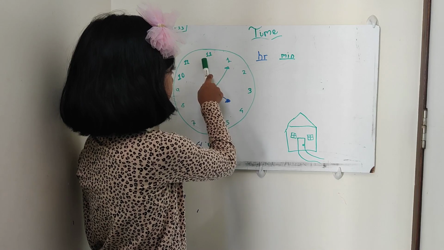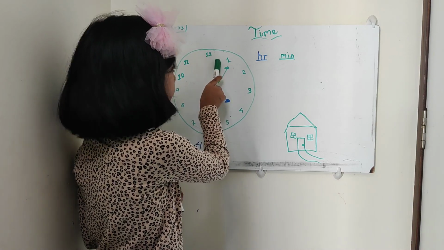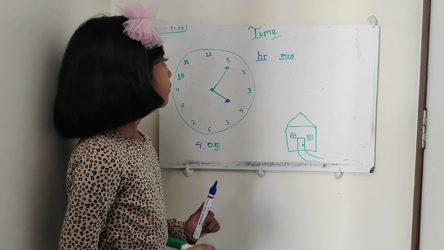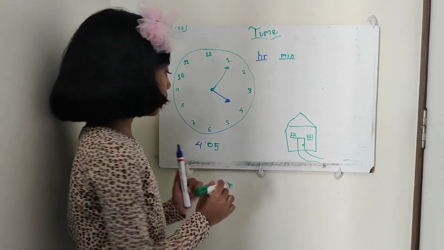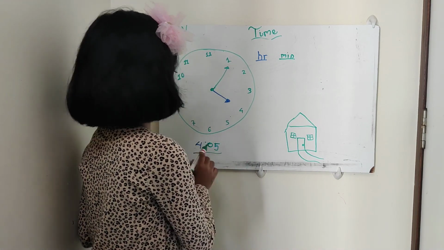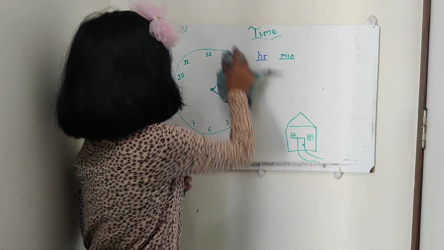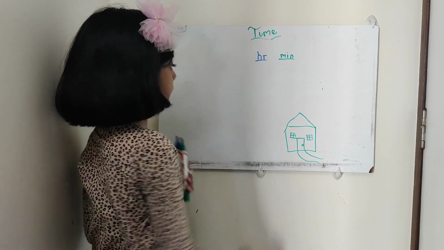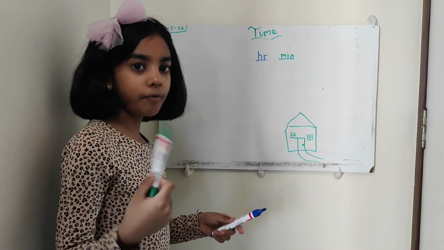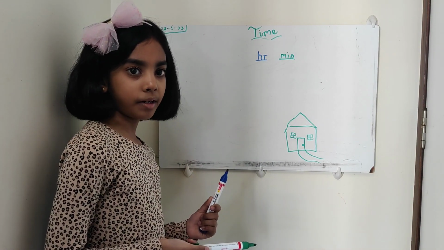And the minute hand has traveled from 12 to 1, which has 5 parts. So it makes 5. So the time is 4:05. Now we will do our next example.